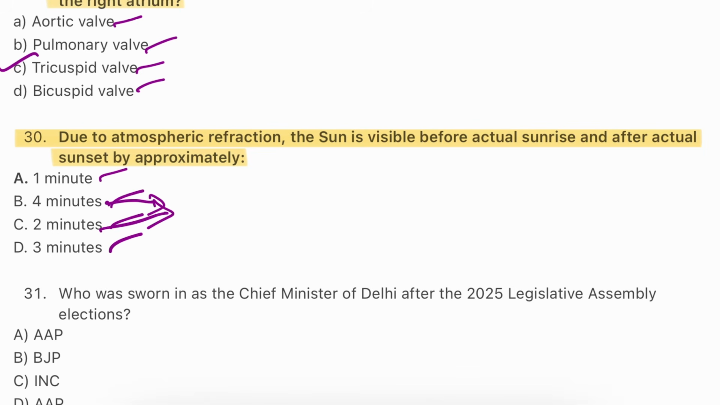So we are getting confused here and we don't know what RRB will take as the answer. If you take the maximum refraction, then the answer will be 4 minutes. And if you take the minimum refraction, the answer will be 2 minutes. So both are possible answers here. We will wait for the official answer key to be released, then we'll get to know. So here you can consider it as 2 or 4 minutes. Both are possible answers.